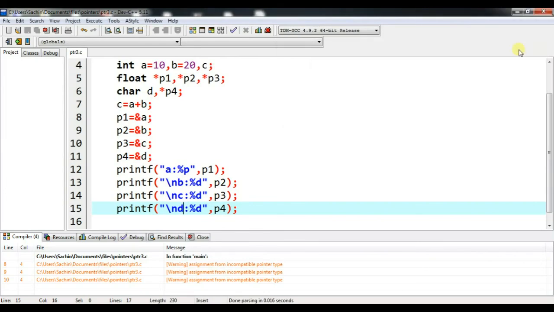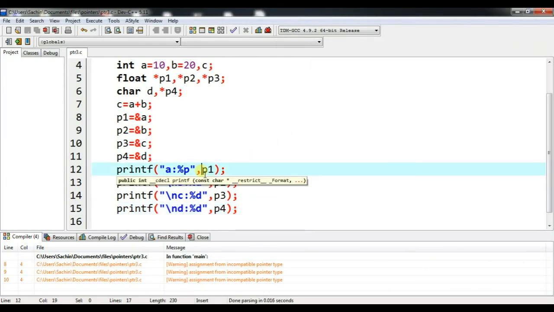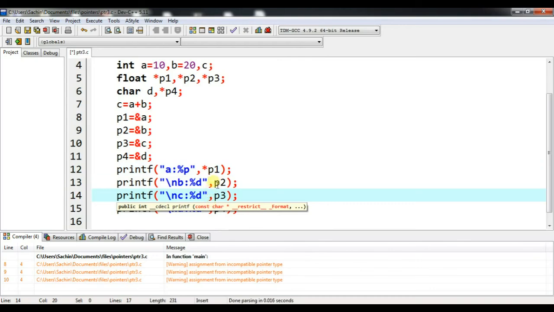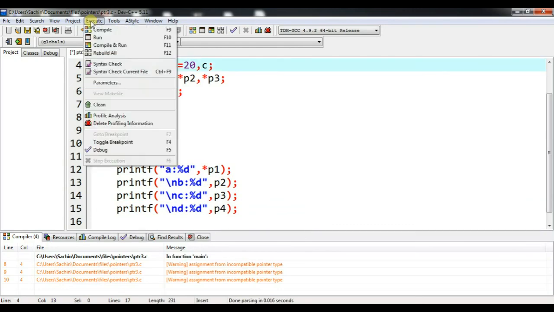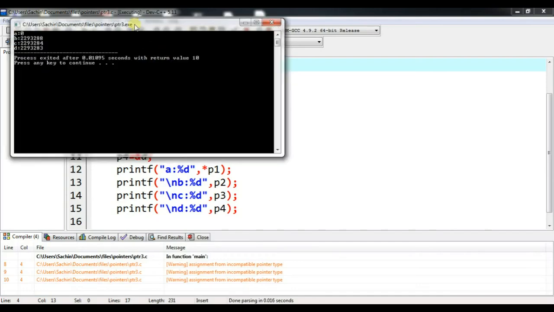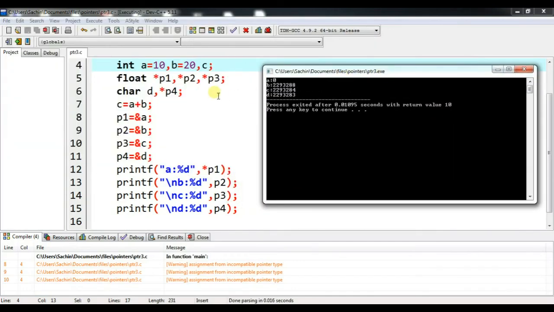Okay, so now let me modify it as star. What is star? It is the indirection operator, which returns the value stored at the address. Here the output is 0, but the A value which I have assigned is 10. Why?